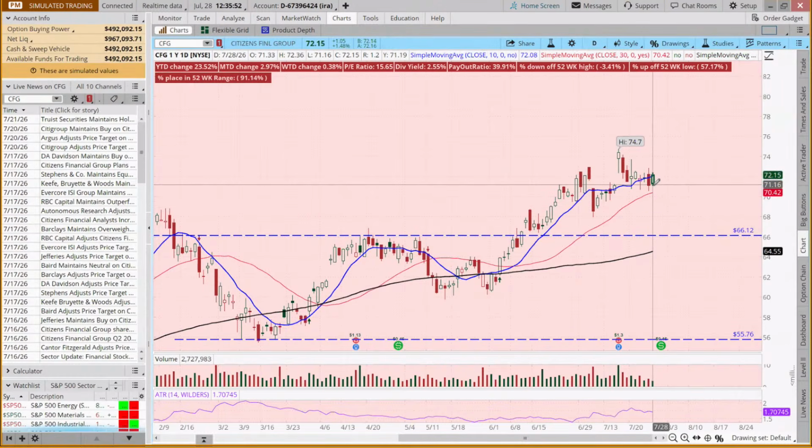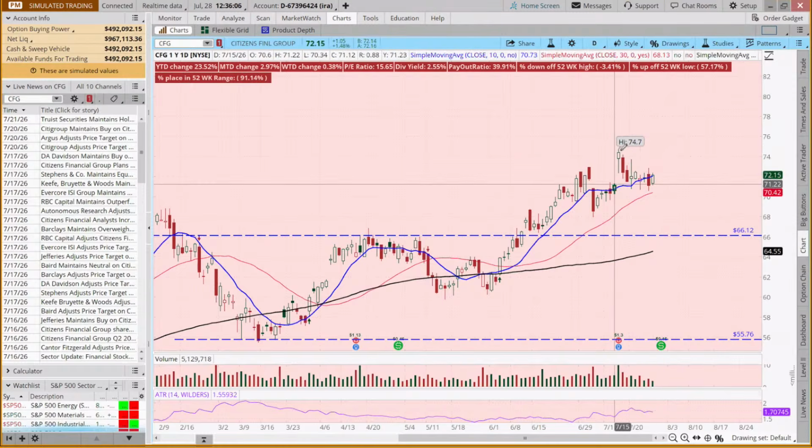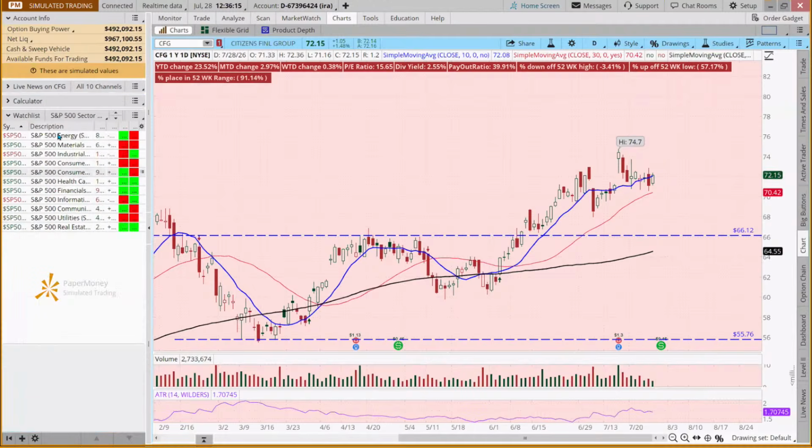Well, does that mean we couldn't do a shorter term trade? If you traded options, could you buy a call and have a swing target? Could we buy the stock and put in a swing target and say, if it gets back up to 74.70, I'd like to buy here and get out there? Is that worth it?